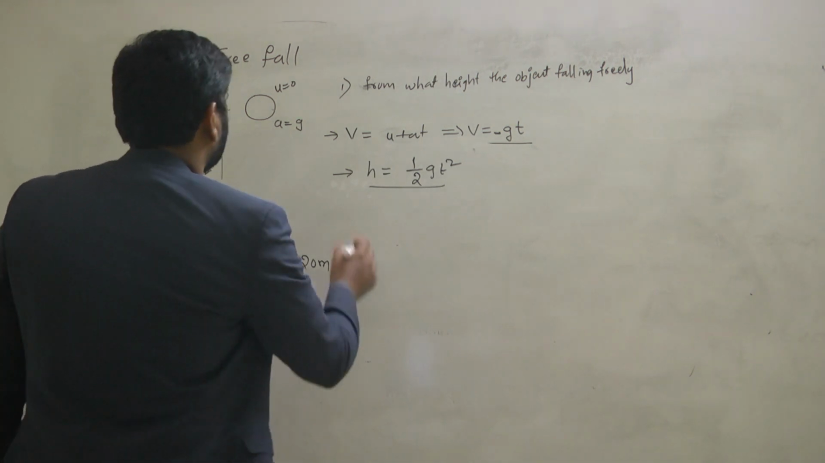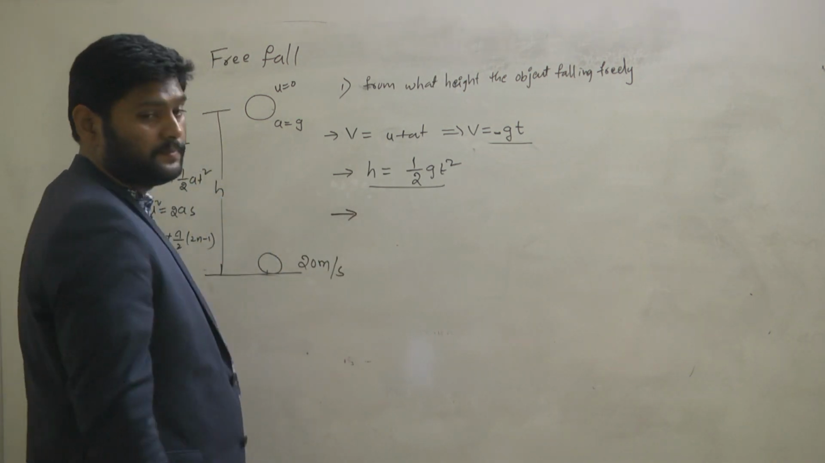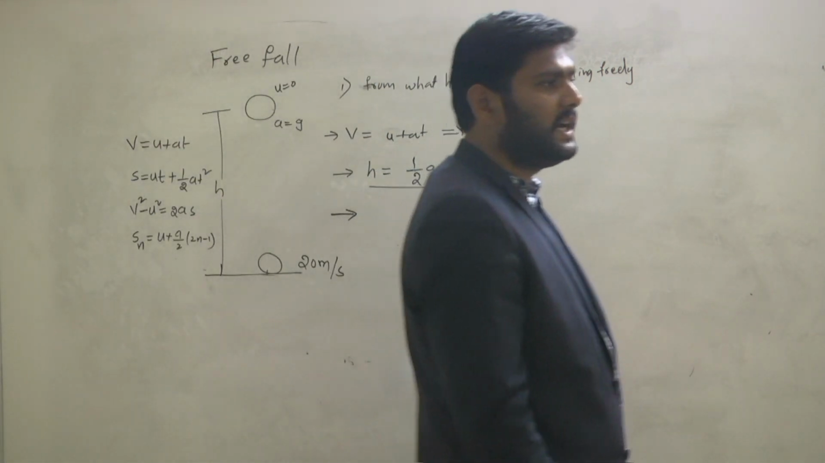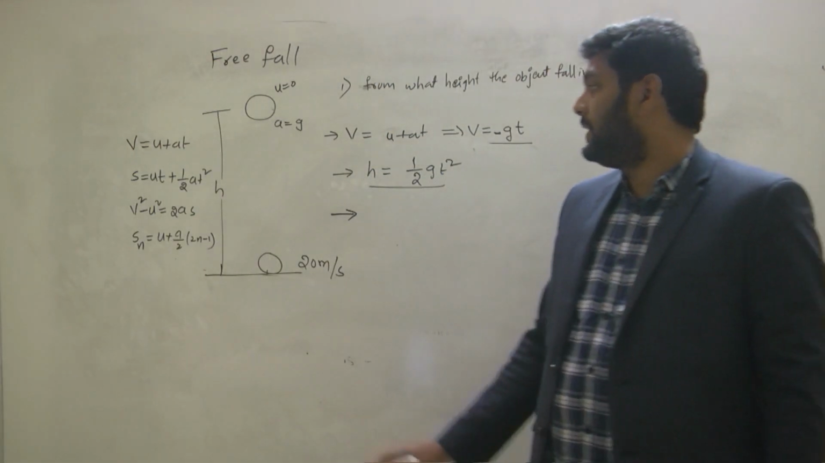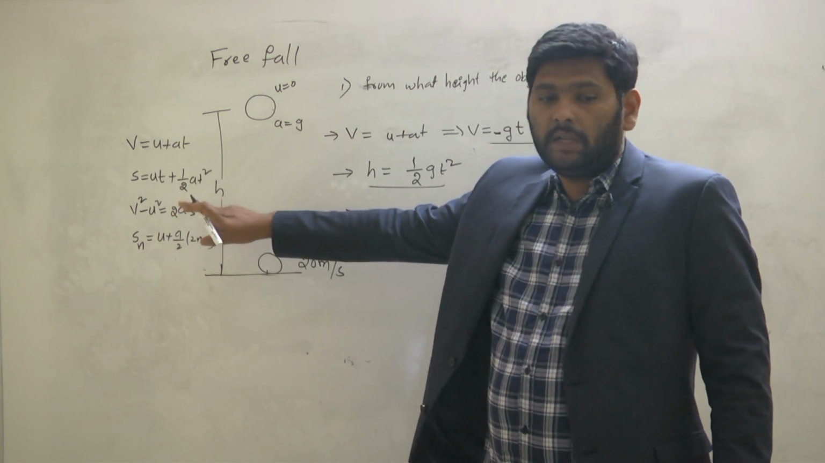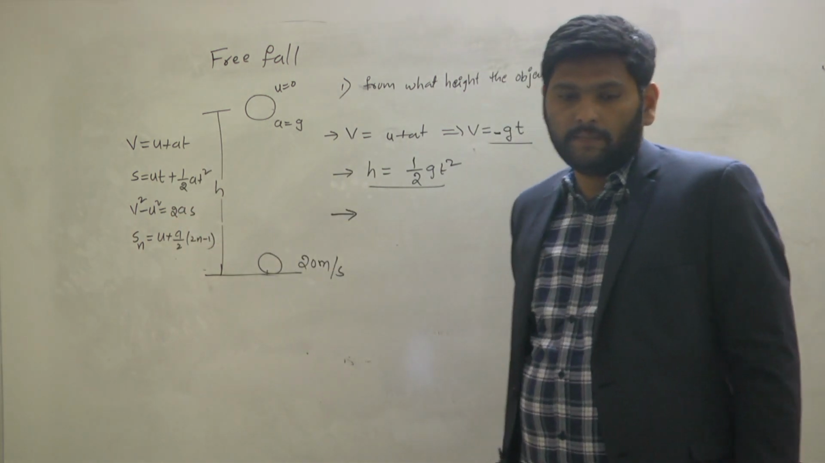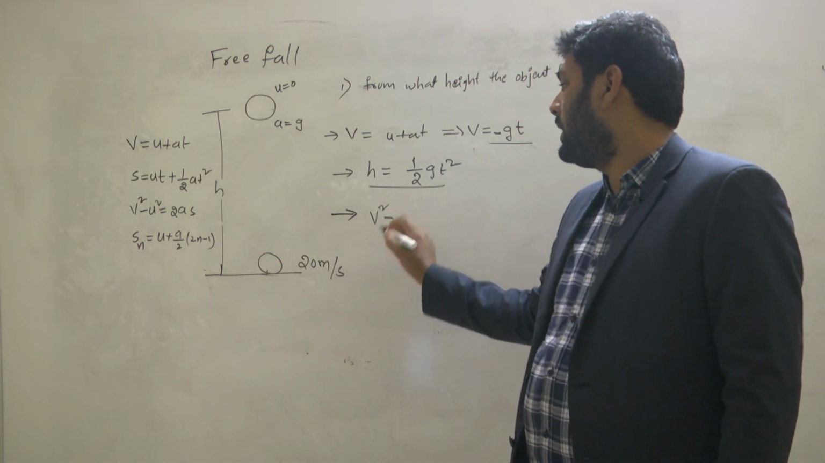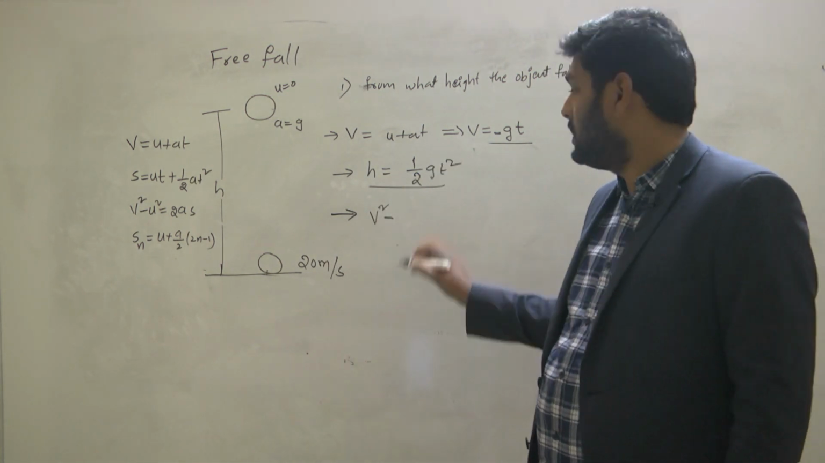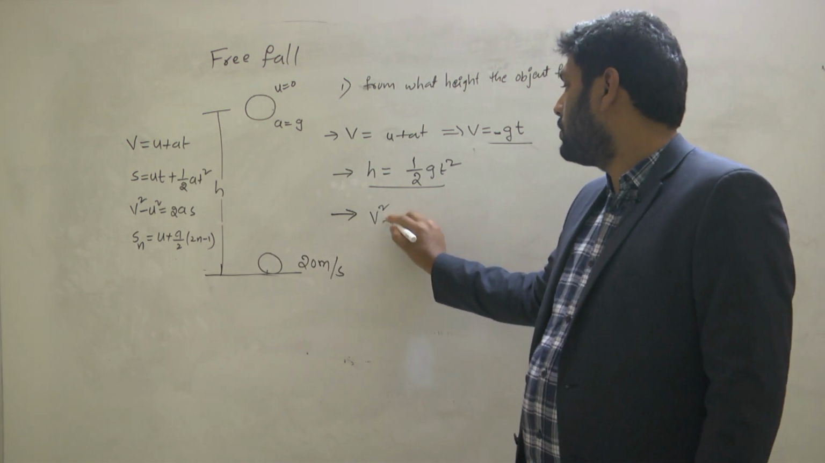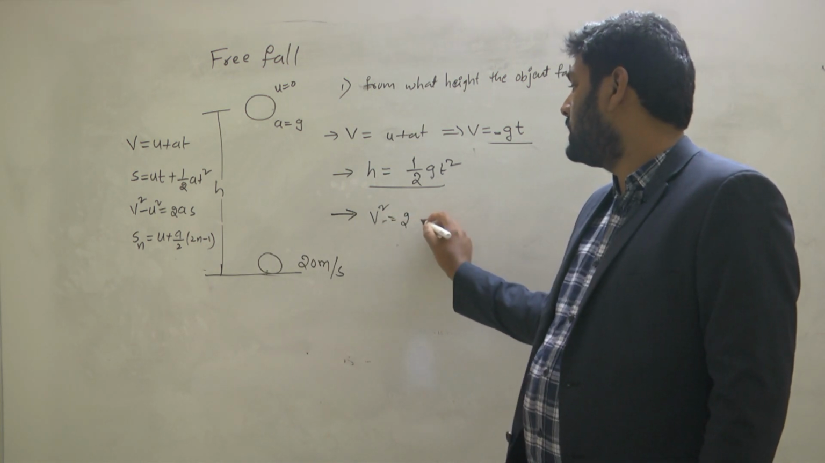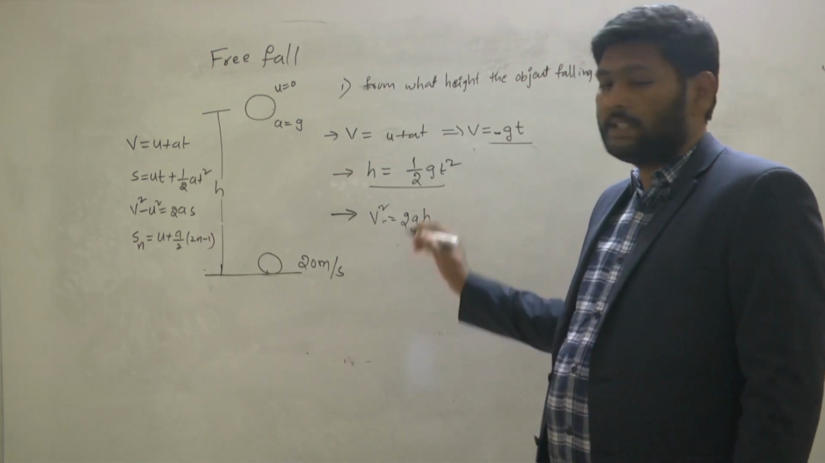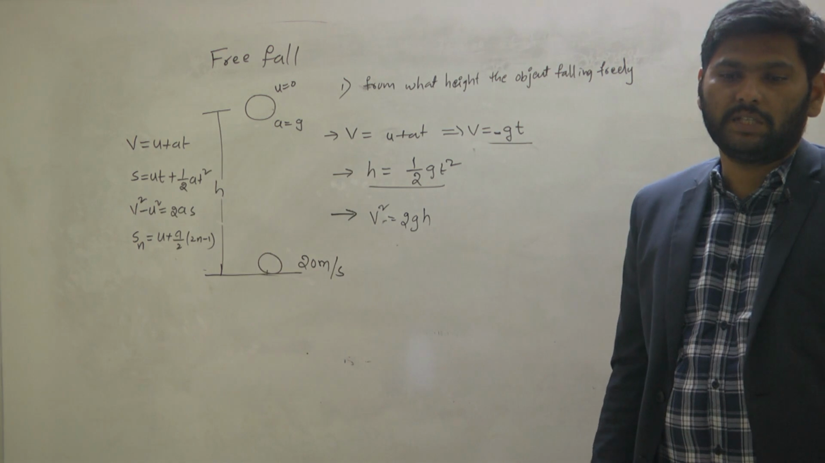In a similar way, how will the third equation of motion change? What is the third equation? v square minus u square equal to 2as. In that, v is the final velocity, and u is the initial velocity, that is 0 square. The acceleration is g, and the displacement is nothing but the height. So this is the way the third equation of motion changes, v square is equal to 2gh.